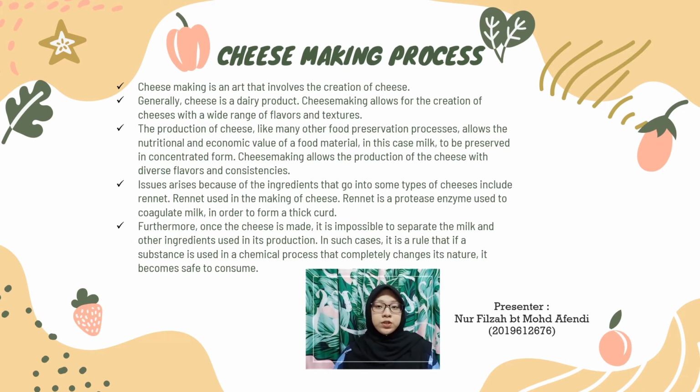Rennet is used to split milk into solid curds for cheese making and liquid whey, and its replacement is used in the manufacture of most cheeses. Furthermore, once the cheese is made, it is impossible to separate the milk and other ingredients used in its production. In such cases, it is a rule that if a substance is used in a chemical process that completely changes its nature, it becomes safe to consume. This means that there is nothing wrong with eating the cheese as long as the rennet is derived from calf or other animals that are permissible for a Muslim to consume.